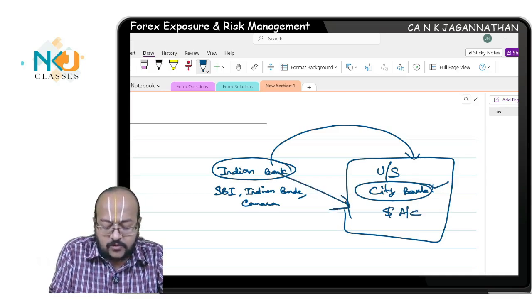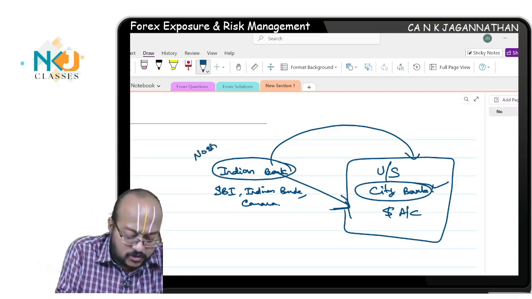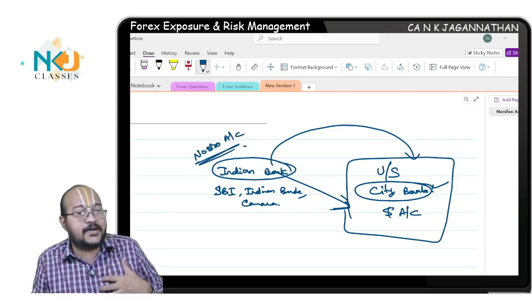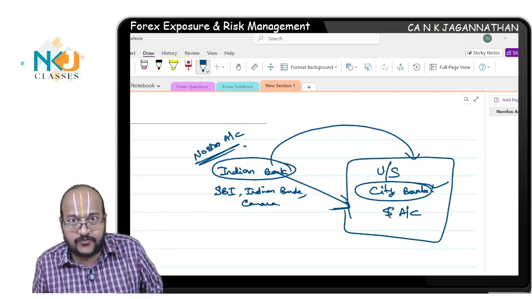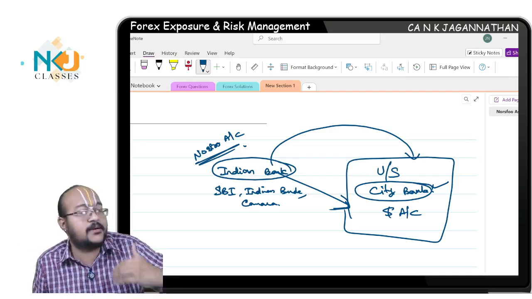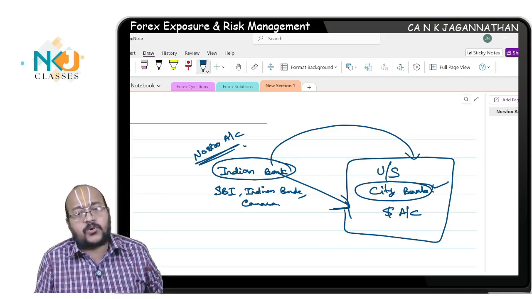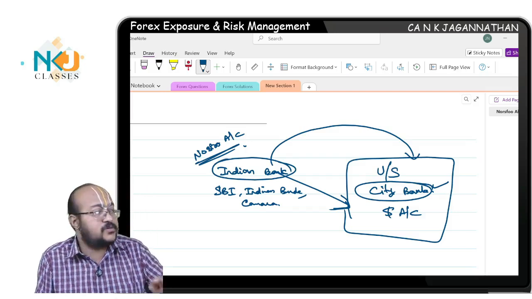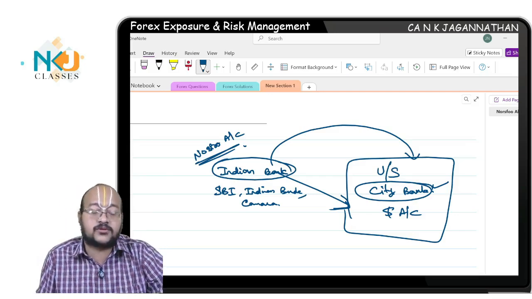This Indian bank will have a dollar account. Now, this is called a Nostro account for the Indian bank: my account with you. An Indian based company that wants to deposit or receive some dollars will have an account in the Indian bank, but that Indian bank will have an account in a US based bank, Citibank, located in the US. This is called a Nostro account, our account with you, which means my account with you. Are you all understanding?